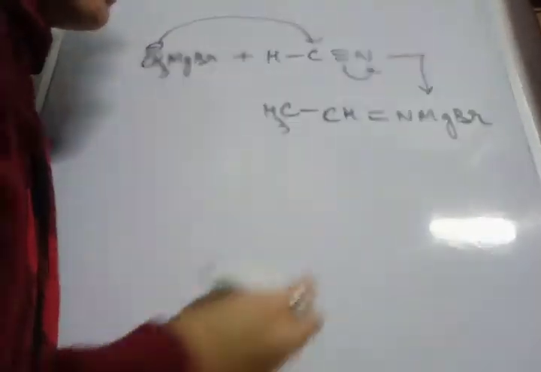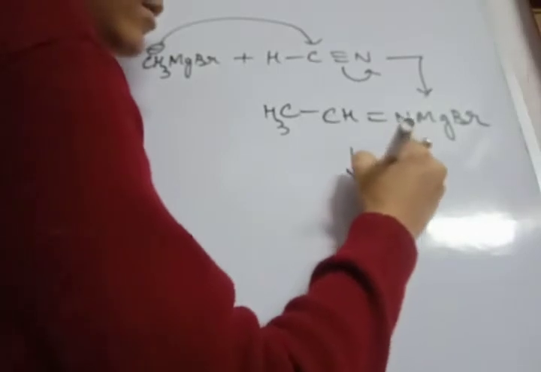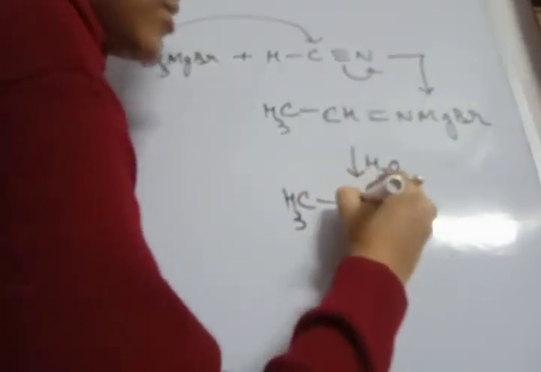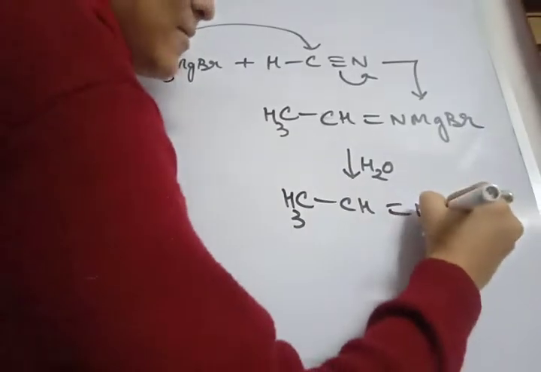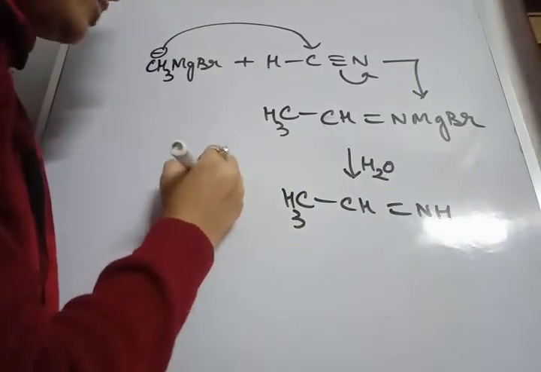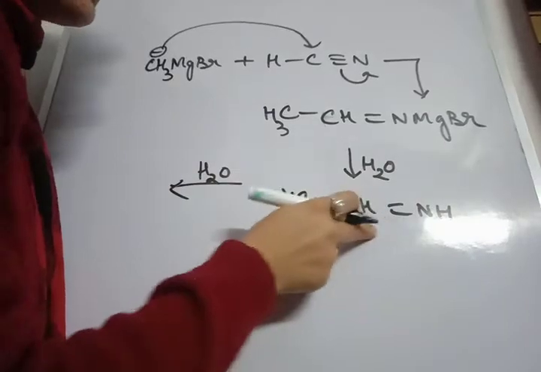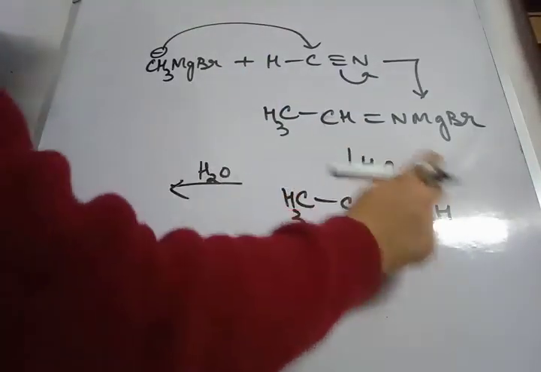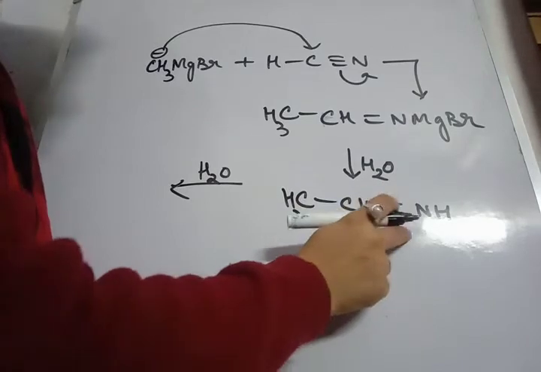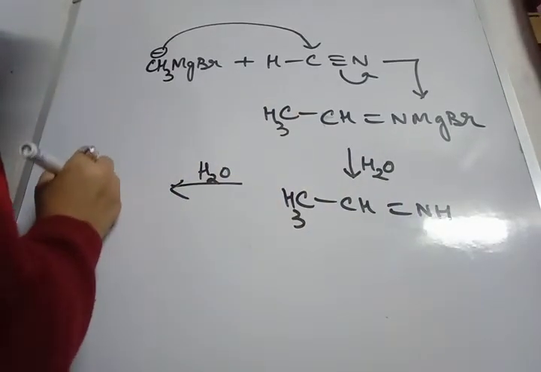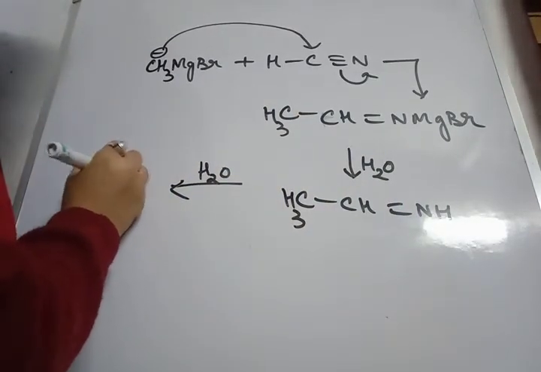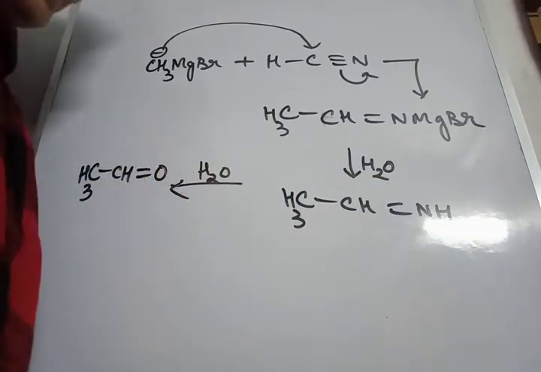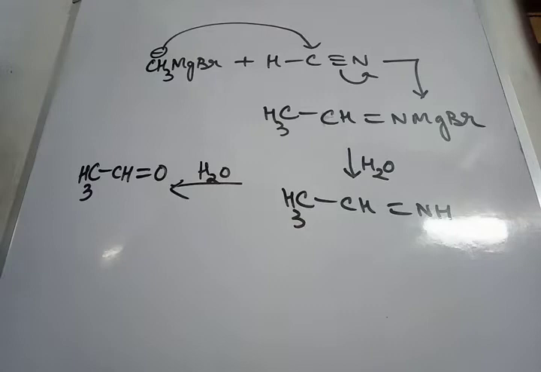If water is added, what do we get? CH3CH double bond NH. This is the imine bond, C double bond N means imine bond. So when I do the hydrolysis of the imine, what do I get? The respective carbonyl compound. So CH3CH double bond O, CH3CHO I am going to get.